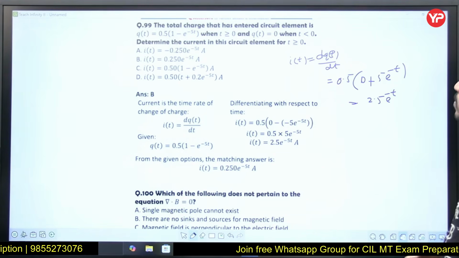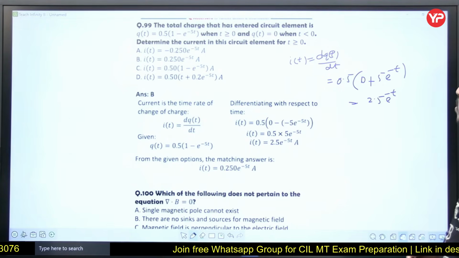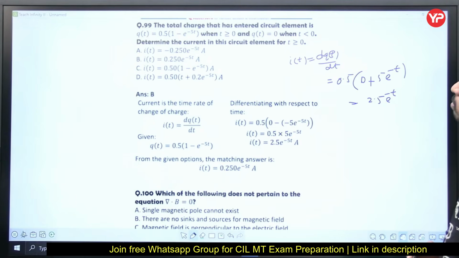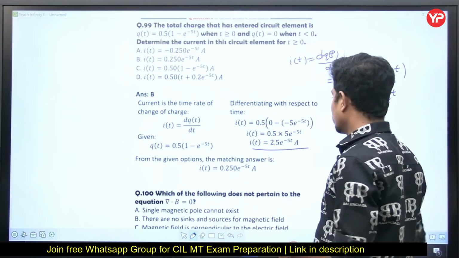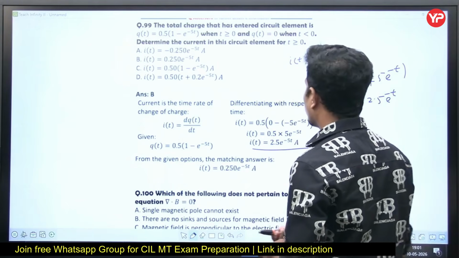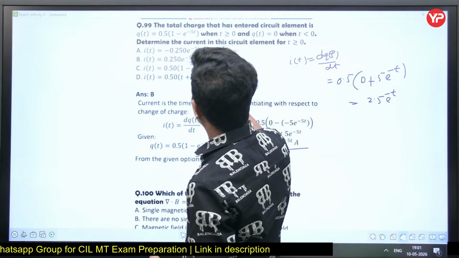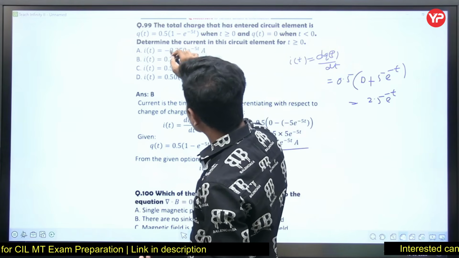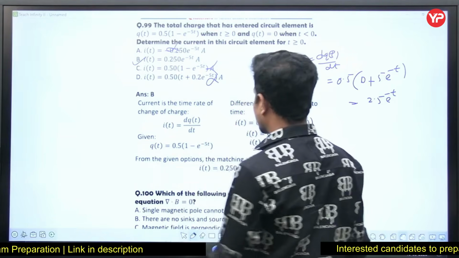But any mistake we committed? Yes, I is equal to dq by dt. So there is a mismatch in the options. Yes, 2.5 into e power minus t. e power minus 5t. Okay, 2.5 into e power minus 5t. First of all, this is not correct. This is not correct. So if at all in the options there is a mistake, I can say this is also not correct, no minus. So option B. Actually, it is 2.5. One of the decimals got shifted.